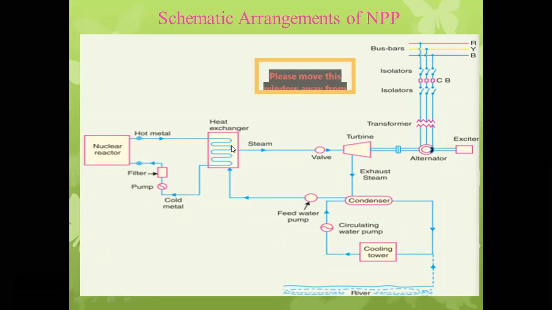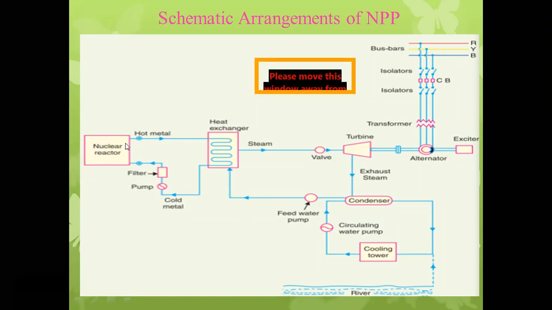Up to the heat exchanger means what? Heat from the nuclear reactor is transferred to the water, or we can say the boiler or heat exchanger, through the liquid metal. So see over here, the nuclear reactor provides the surface area where the nuclear fission reaction takes place, and a tremendous amount of heat energy is produced inside the nuclear reactor.